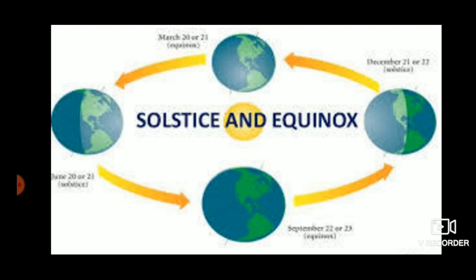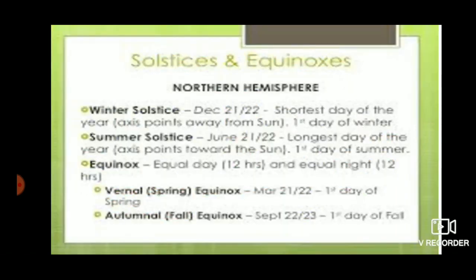The days are longer around the summer solstice and shorter around the winter solstice. When the sun's path crosses the equator, the length of the nights at latitudes plus L degree and minus L degree are of equal length. This is known as an equinox. There are two solstices and two equinoxes in a tropical year. The day of the summer solstice is the longest day of the year, and the day of the winter solstice is the shortest day of the year.